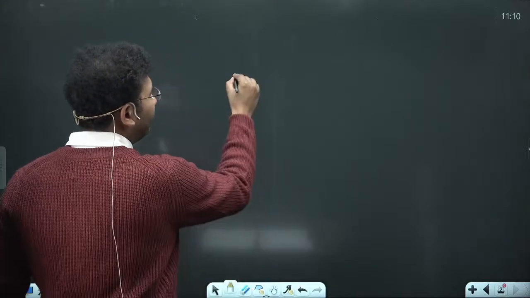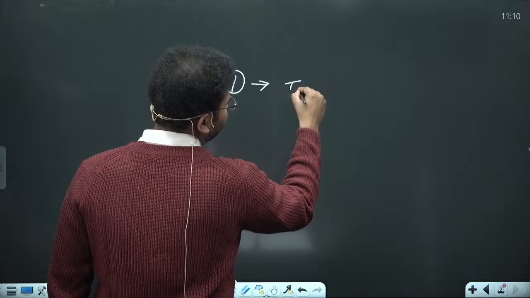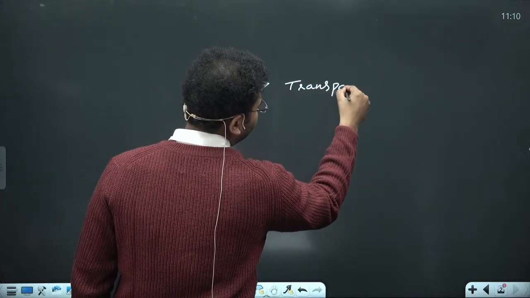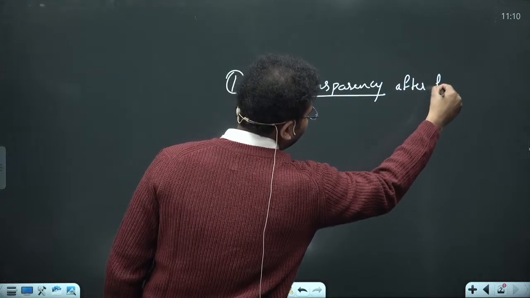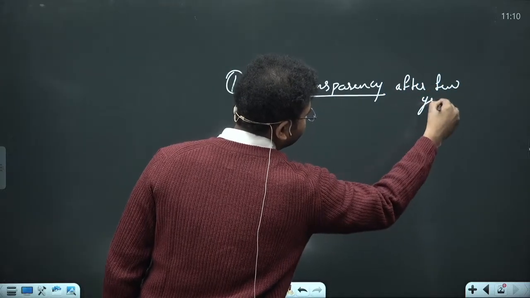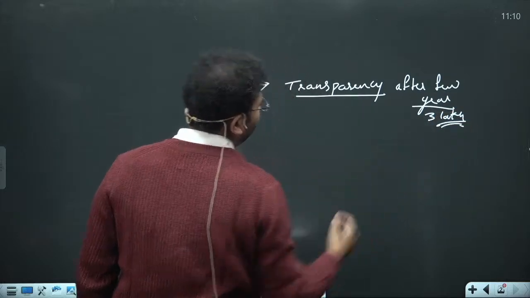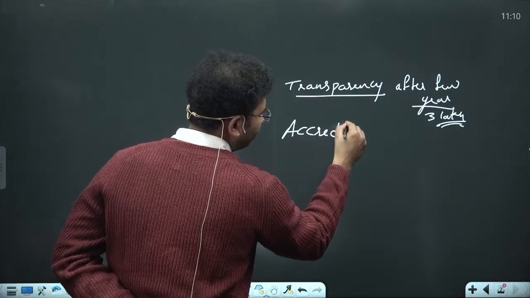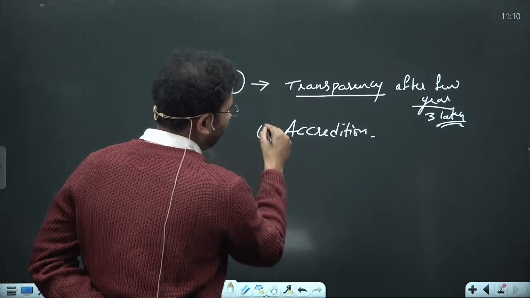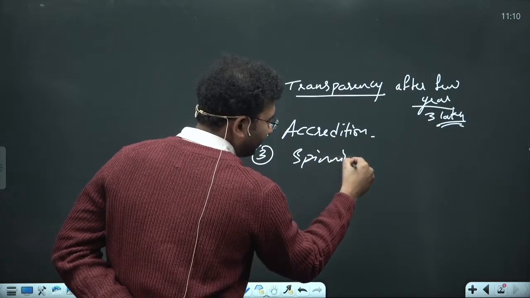Number one, it is your transparency, after how many years? After 3 lakh years. And there is also accretion that was going on. Number 2, spinning. I explained this to you yesterday.